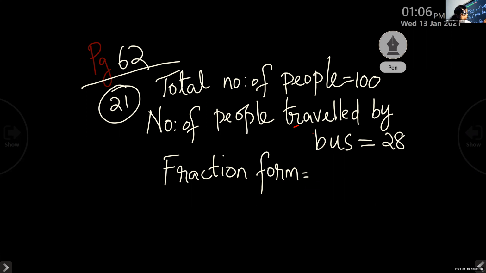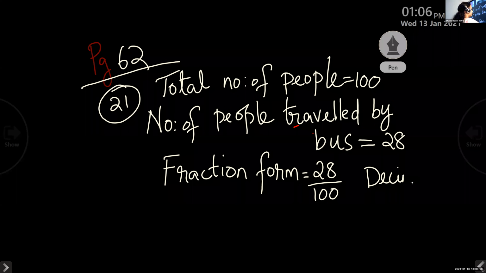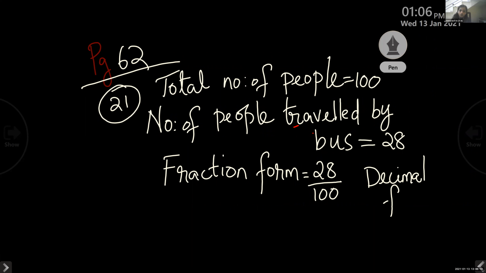Fraction form is 28 by 100. So in the same sentence, we can write the decimal form. 28 by 100, and decimal form is 0.28. So those children who have any doubt in how to write the decimal form, listen to the number of zeros.